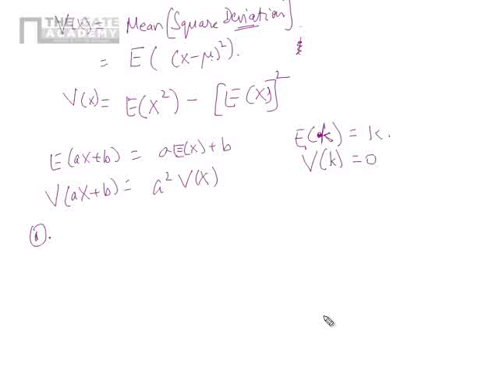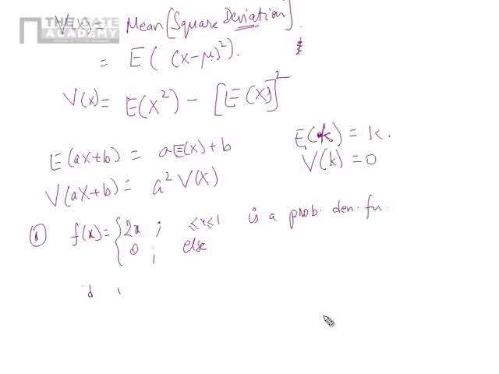The first problem we are going to solve: f of x equal to 2x for 0 less than x less than 1, and 0 elsewhere, is a probability density function.